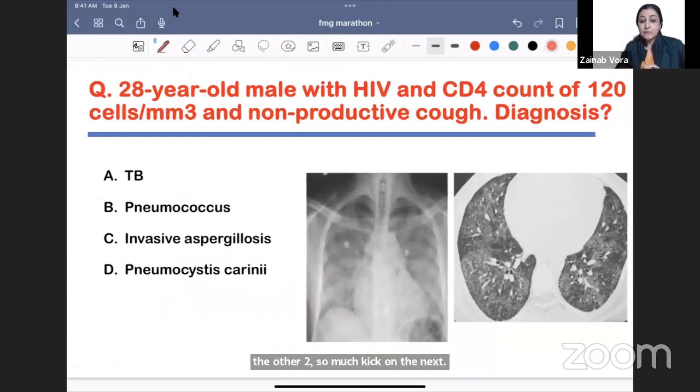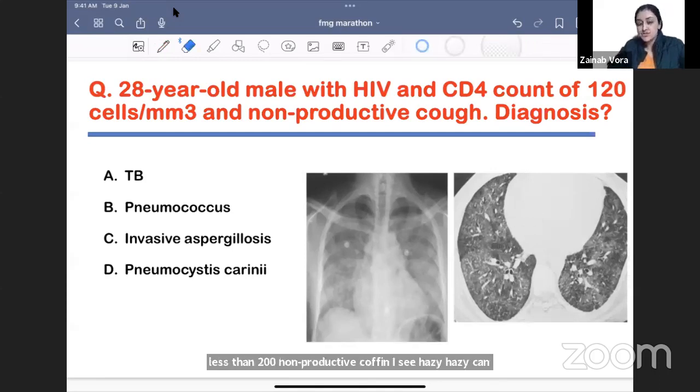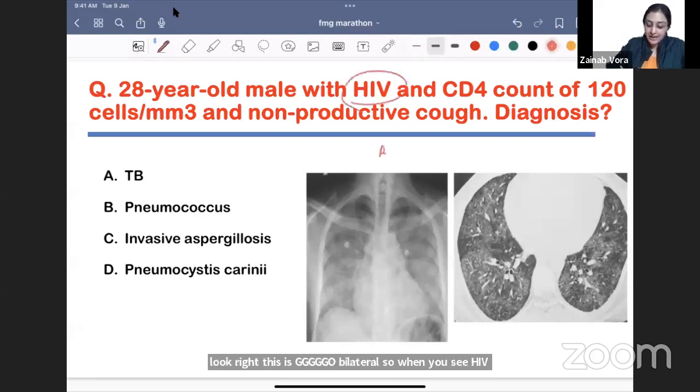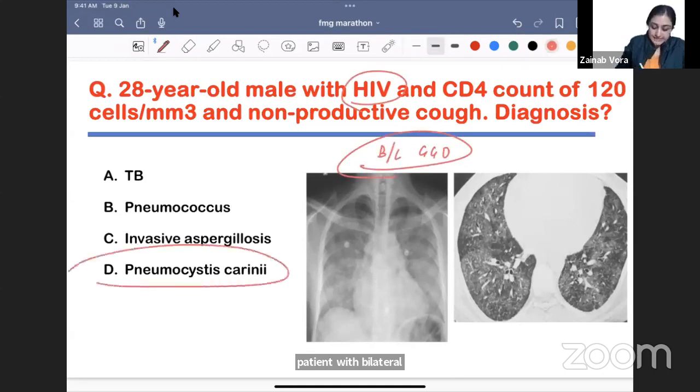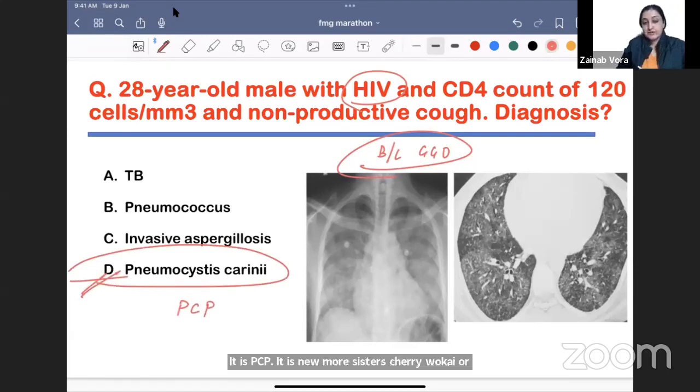If you have a young male who's having HIV, CD4 count less than 200, non-productive cough, and I see haziness. Can you all agree with me that this looks like ground glass? This is GGO bilateral. So when you see an HIV patient with bilateral ground glass opacity, what is it? It is PCP, Pneumocystis jirovecii or Pneumocystis carinii infection. Very typical HIV history will be given.